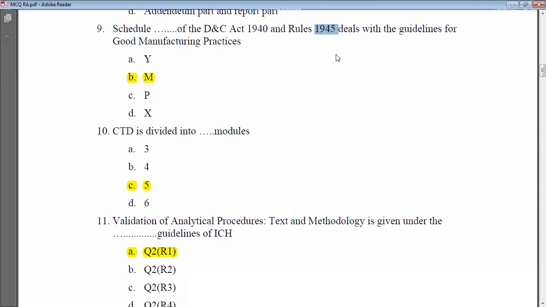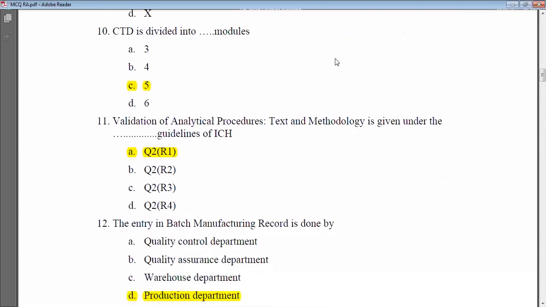Okay. Next, CTD. CTD is divided into modules. What is CTD? Just to recall your memory, we had already covered it. It is the Common Technical Document, CTD. CTD is divided into how many modules? The correct answer is 5 modules. 3 modules, 4 modules, 6 modules, these are the wrong answers. The correct answer is 5 modules. So CTD is divided into 5 modules.